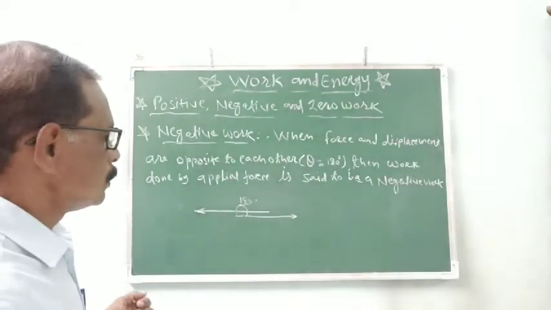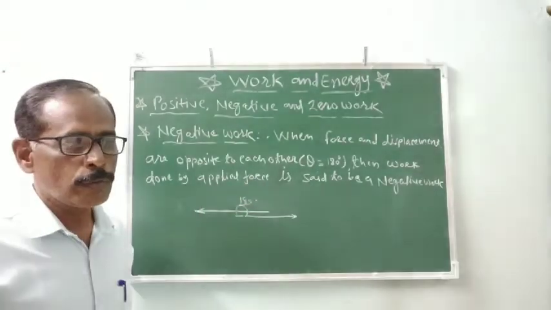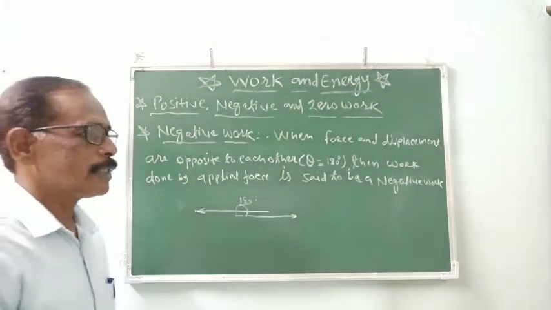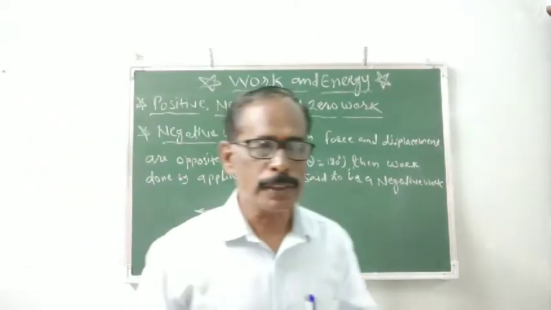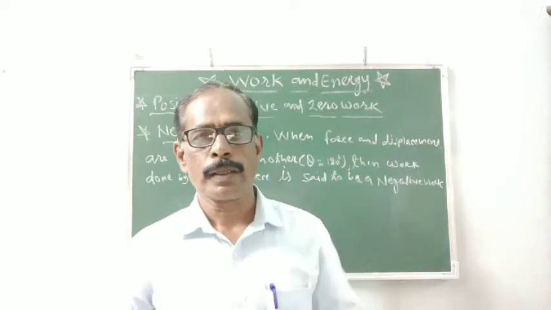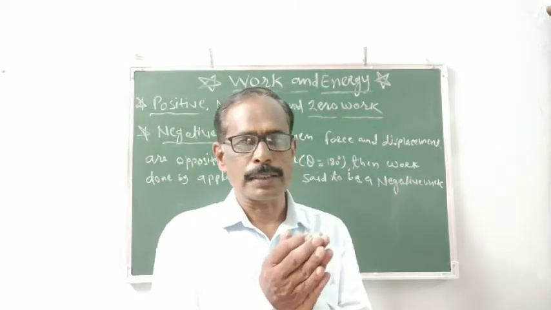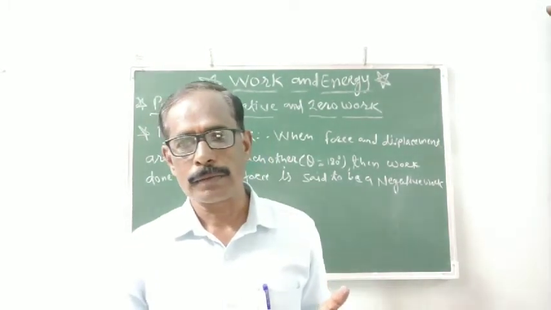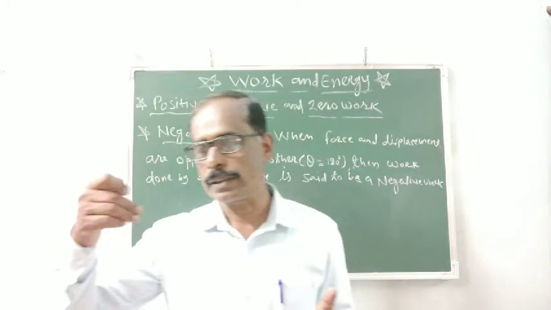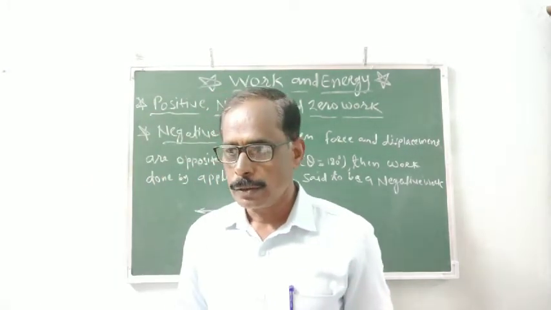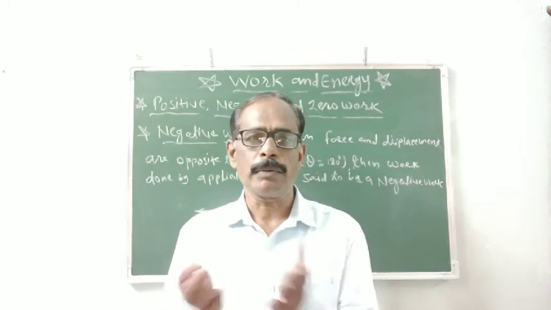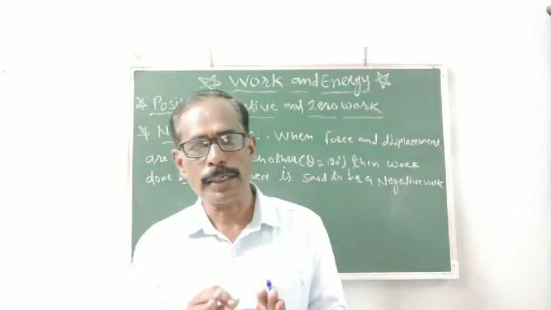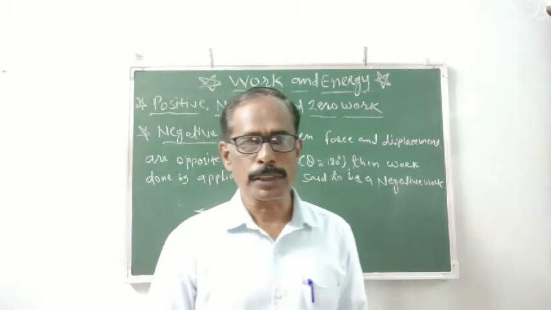In this condition, the work done is said to be a negative work. Which work done is negative? We discussed the activities. When we are walking on the stair in upward direction, work done by the gravitational force is negative. Why? The direction of the gravitational force is toward the earth, and when we go up the stair, our body moves opposite to the gravitational force. The direction of the displacement and the direction of the applied force are opposite to each other.